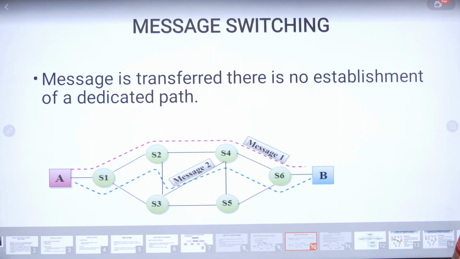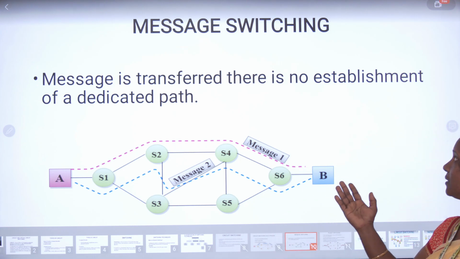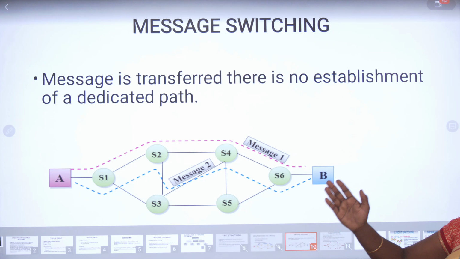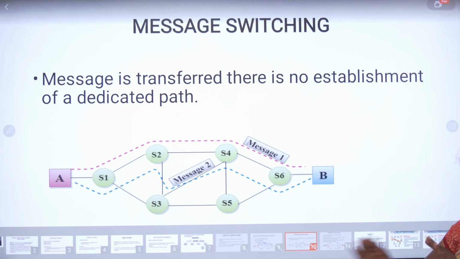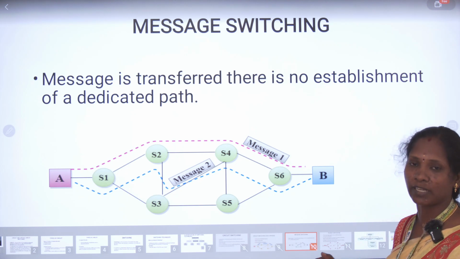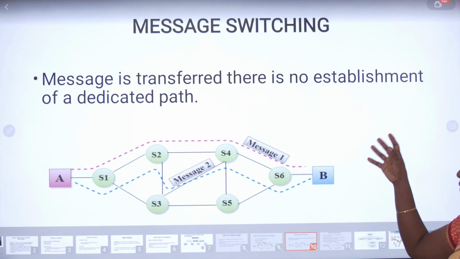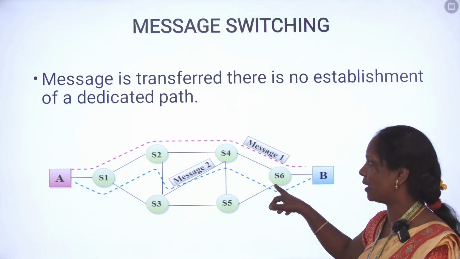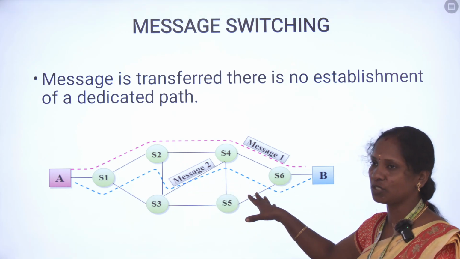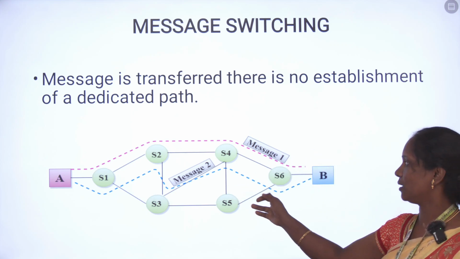Then next, message switching. Message switching is one of the processes for transferring data from source to destination, and it is not a dedicated path. Circuit switching is the only one with a dedicated path from source to destination, but message switching uses a non-dedicated path. So we already have a path, and we just select the shortest path to send the data from source to destination. That is how it works.